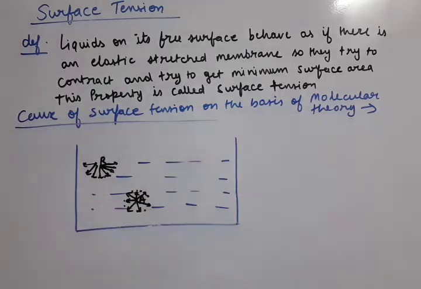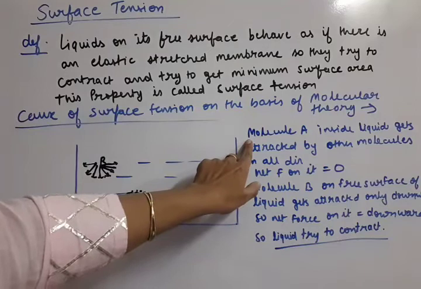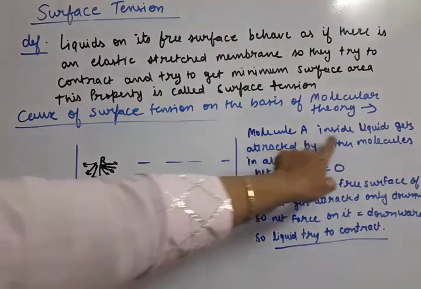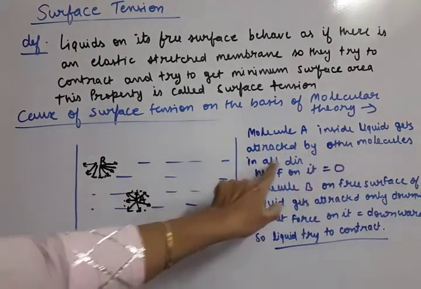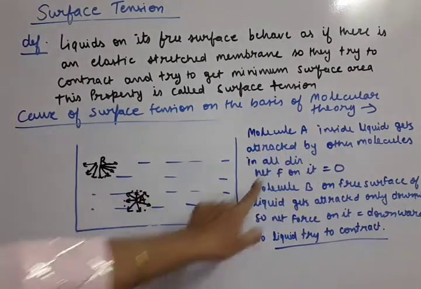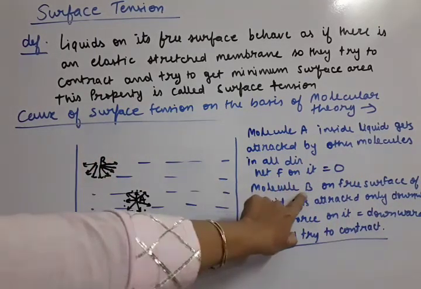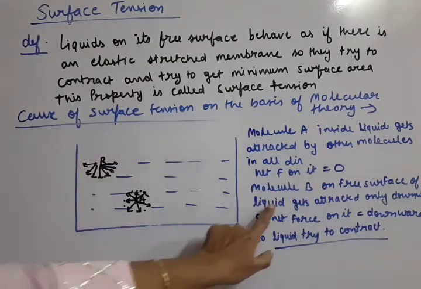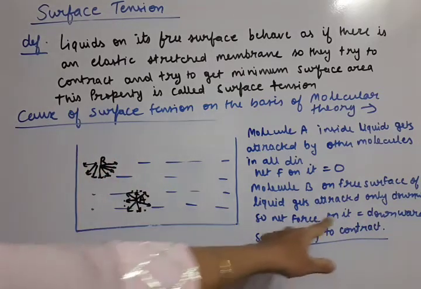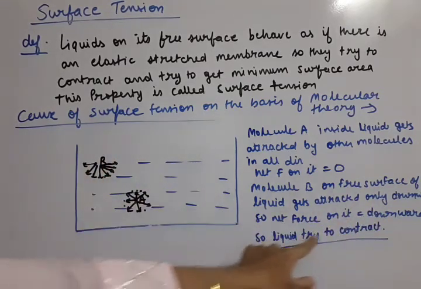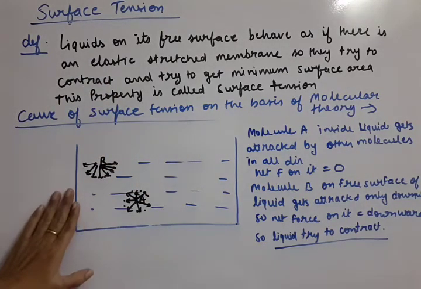So let us write this reason about the molecule on its surface. Here is the explanation written. Let us revise. Molecule A inside the liquid gets attracted by other molecules in all directions. Net force on it is 0. Now molecule B, this one, on the free surface of the liquid, gets attracted only downwards. So net force on it is downwards. So the liquid tries to contract. Okay, so this is the surface tension property.